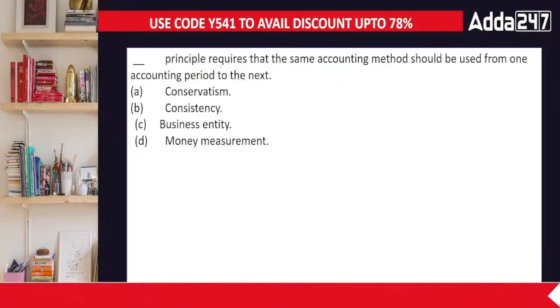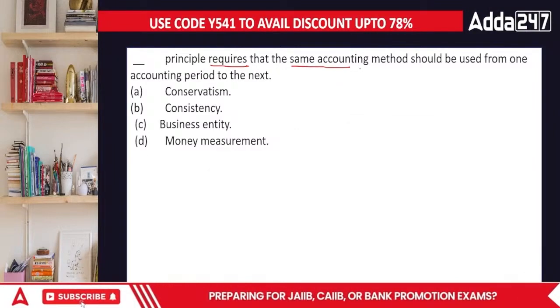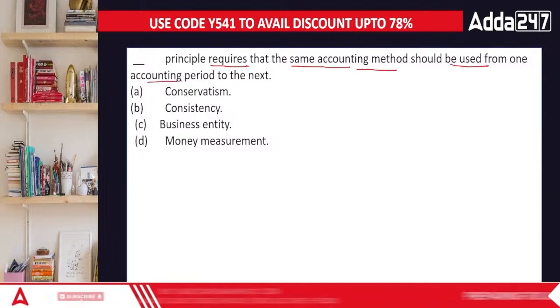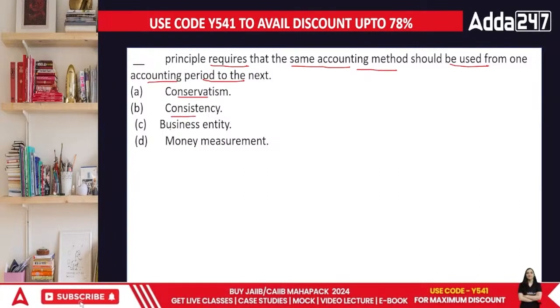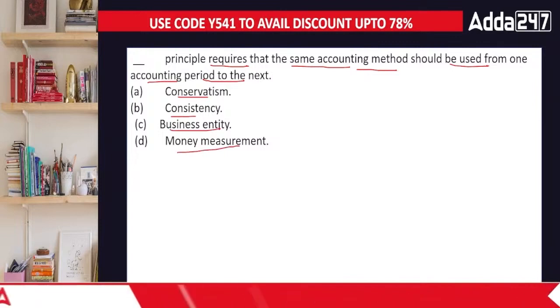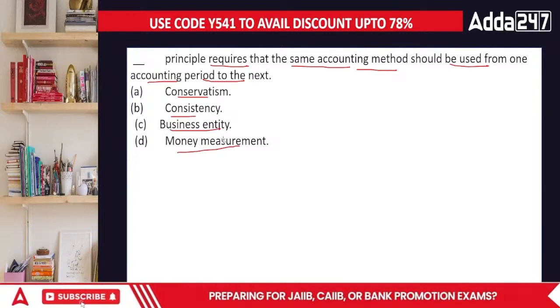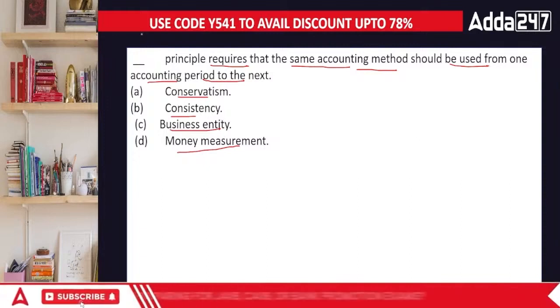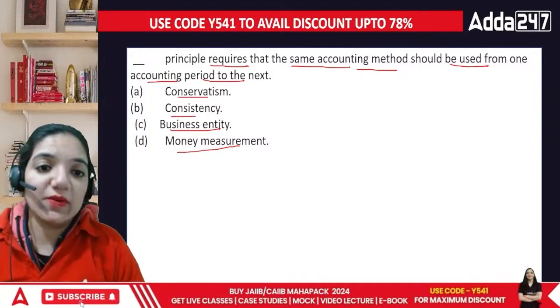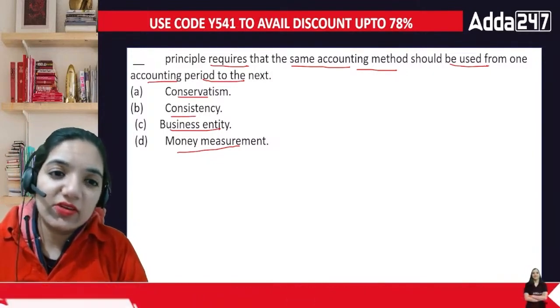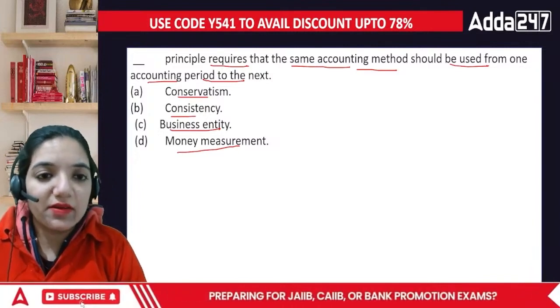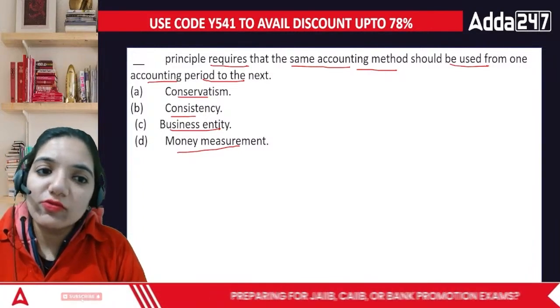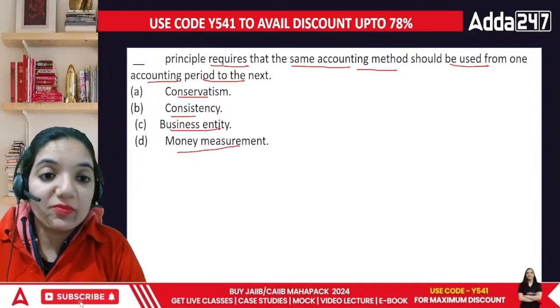Next, which principle requires that the same accounting method should be used from one accounting period to the next? Conservatism, consistency, business entity, or money measurement. When we talk about the principle which says same accounting, it doesn't mean that we cannot change it. Always remember, everyone, accounting never said that you have to use only one specific type of method and you are not allowed to use others. You are allowed to use any kind of method as you please. It depends upon the justification.